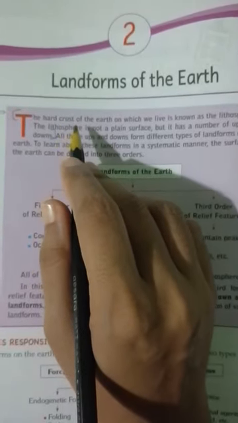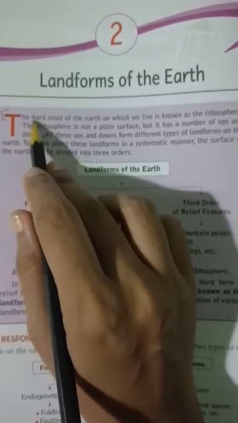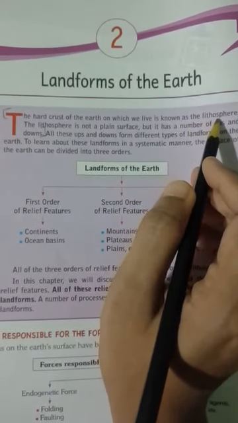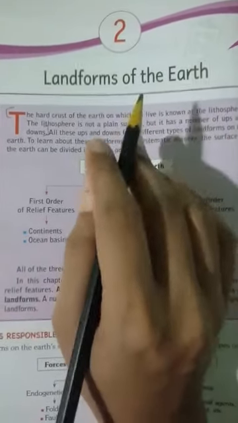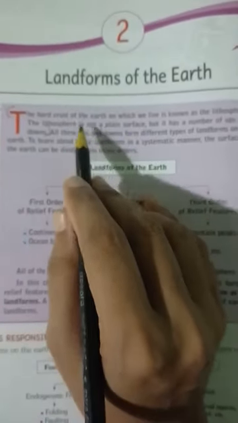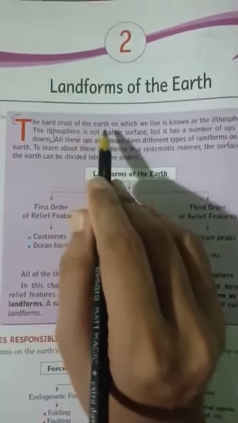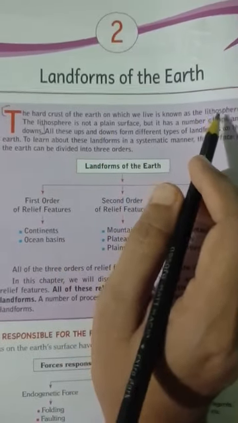First, let's see the definition of lithosphere. What is lithosphere? The hard crust of the earth on which we live is known as the lithosphere. The hard surface on which we stand, on which we sit, on which we live, that hard crust of the earth's surface is known as lithosphere.